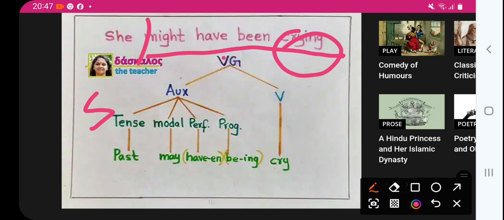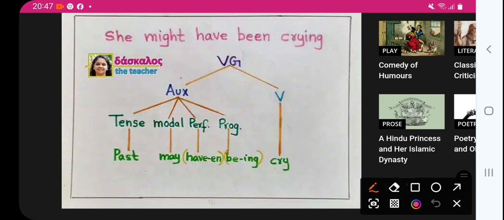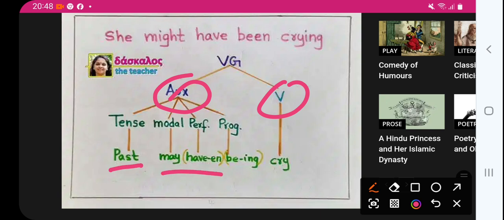Forget she. She is just a noun, a pronoun. But then what about this, might have been crying? Here it should be done this way: auxiliary and verb. So cry is the verb, then the auxiliaries, first of all, might have been, so crying. Might is a past tense, may, have, be, being, crying, is this way.